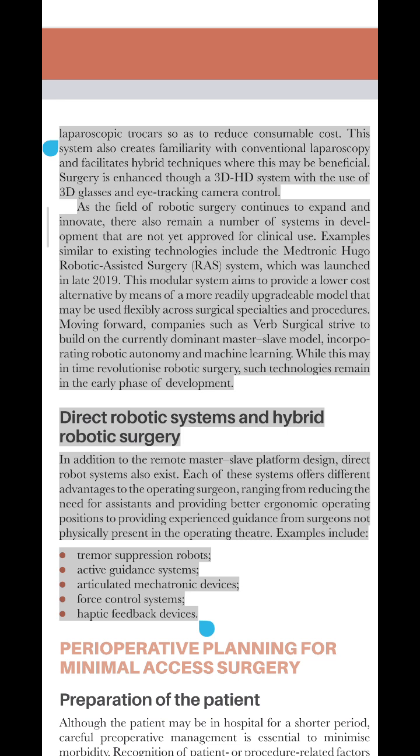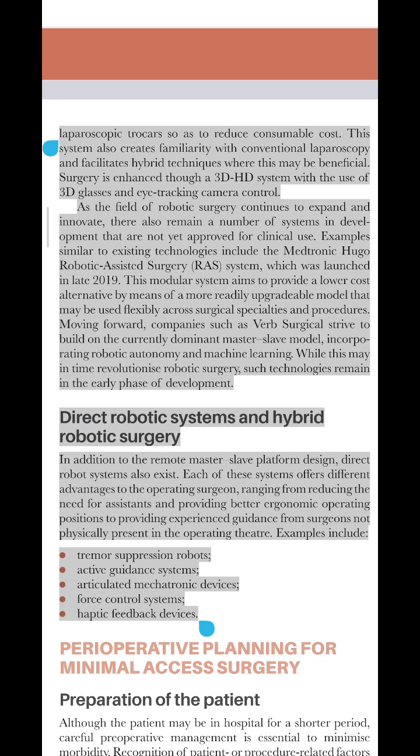As the field of robotic surgery continues to expand and innovate, there also remain a number of systems in development that are not yet approved for clinical use. Examples similar to existing technologies include the Medtronic Hugo Robotic Assisted Surgery (RAS) system, which was launched in late 2019.